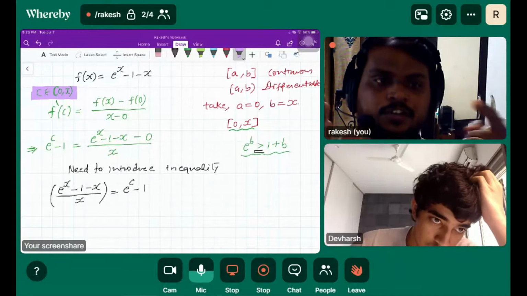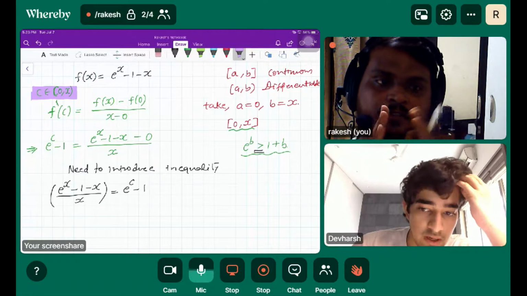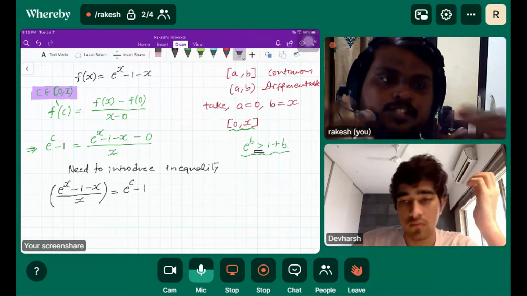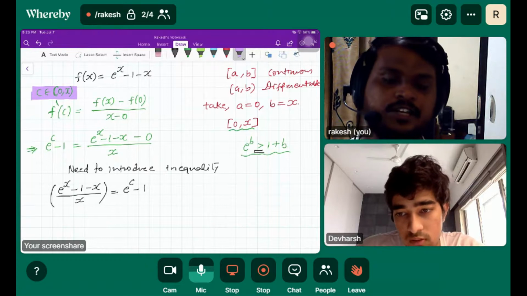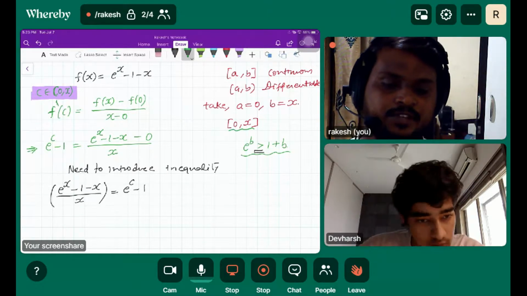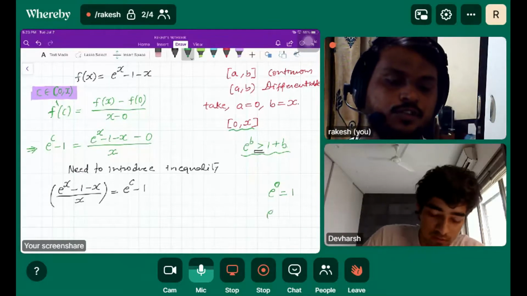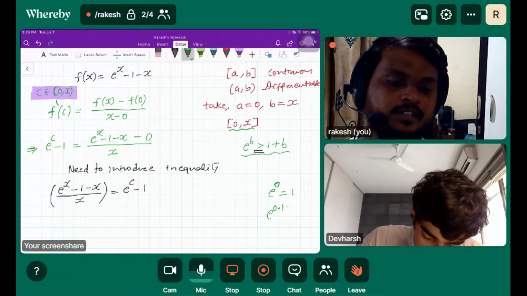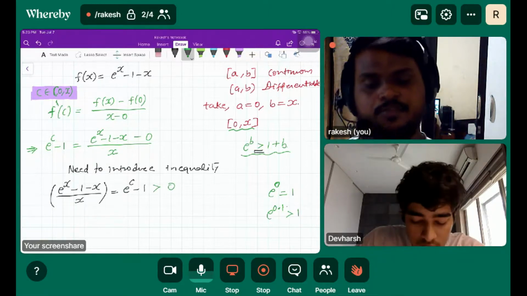right? Because we cannot include 0 and x. So obviously we will have a value between 0 and x, so at least more than 0. If we have more than 0, then e raised to c will definitely give you a value which is greater than 1, because we know one thing, e raised to 0 is 1. So more than 0 will definitely give a value greater than 1. So it is greater than 0.